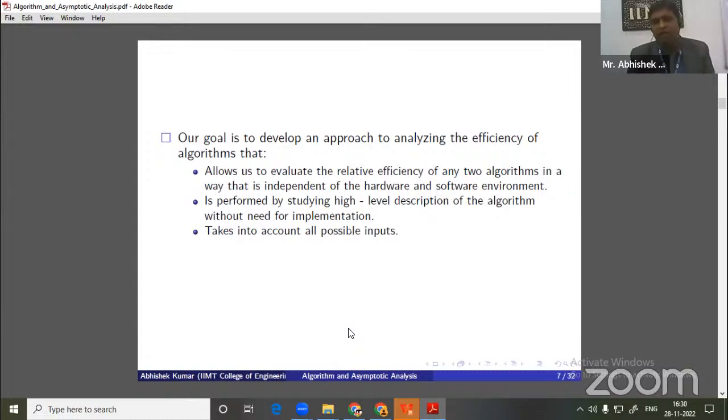And the third goal: in the case of experimental studies, there is only a fixed amount of test cases, so we cannot measure our time complexity for all sets of inputs. But in asymptotic behavior, we can give different types of input sets and measure the time complexity. So these are our goals.